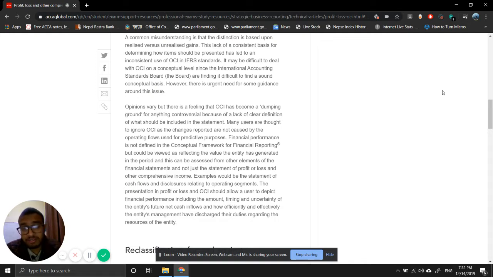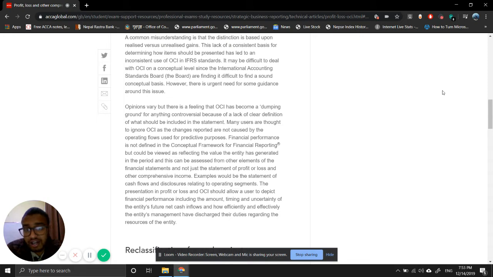Yep, that's pretty much it. Many users are thought to ignore OCI. Even in the media, when you look at it, they just report the numbers, profit after tax. They report PBT and PBITDA, or profit before interest, taxes, depreciation and amortization. They don't talk about the OCI items. They completely ignore it. And many financial statement users, primary users such as existing or potential investors, also don't have that sort of knowledge or they ignore it.